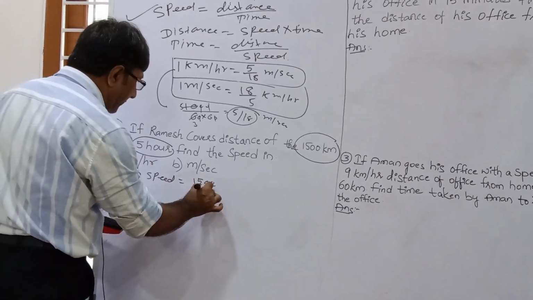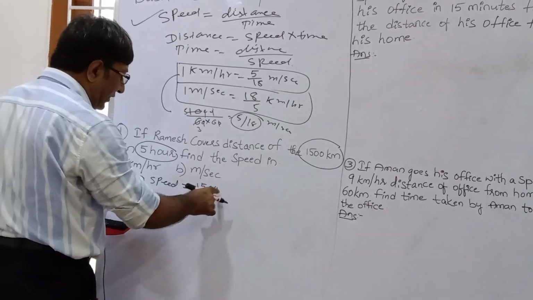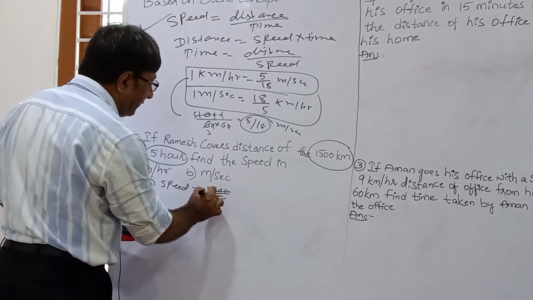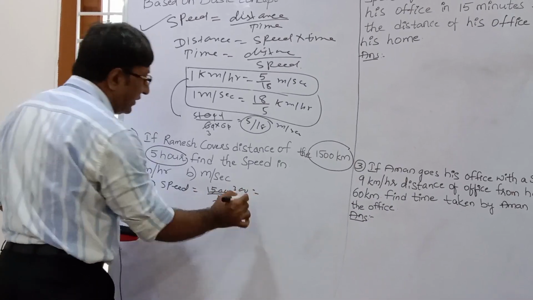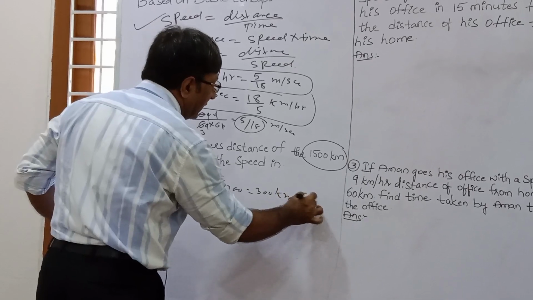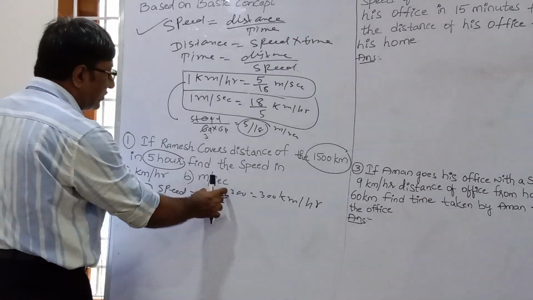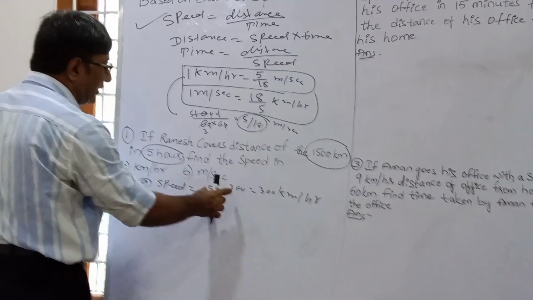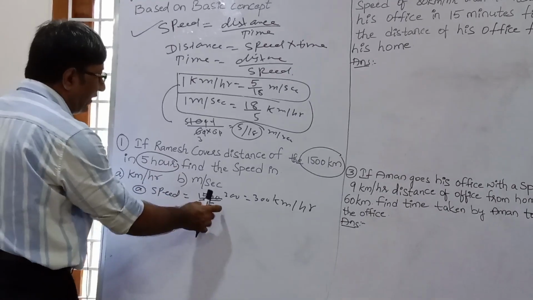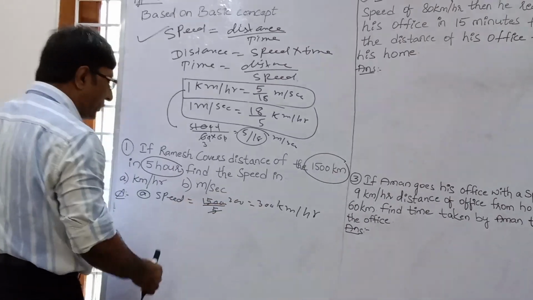So speed is distance upon time, 1500 kilometer upon 5 hours. 5 threes are 15, so your answer is 300 kilometer per hour. This is the correct answer, because speed is distance upon time. Distance is given in kilometer and time is given in hour, so 300 kilometer per hour.